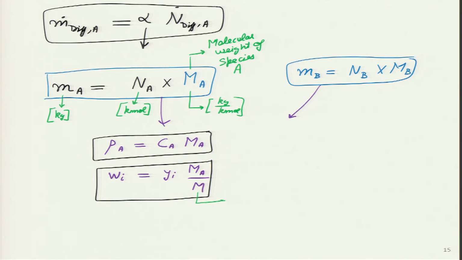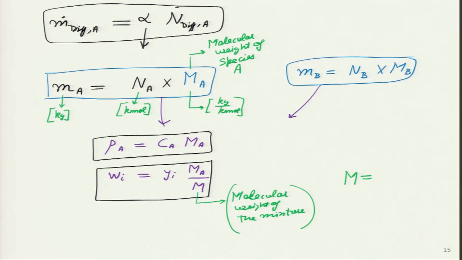This thing over here. So, this is the molar mass of the mixture, or this is the molecular weight of the mixture.